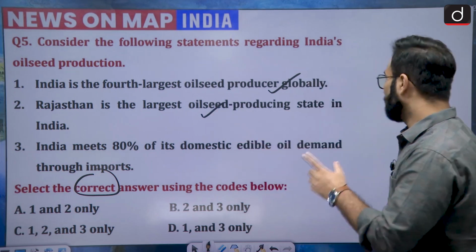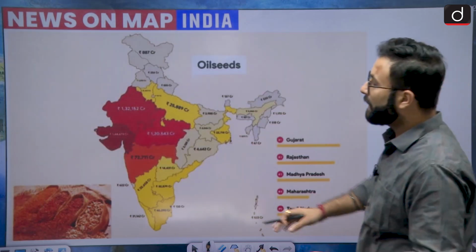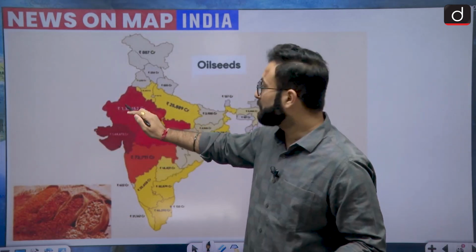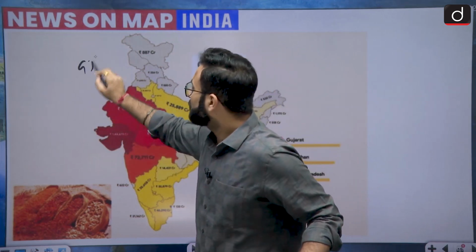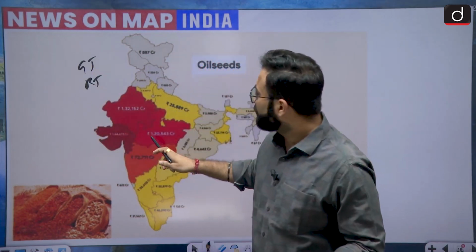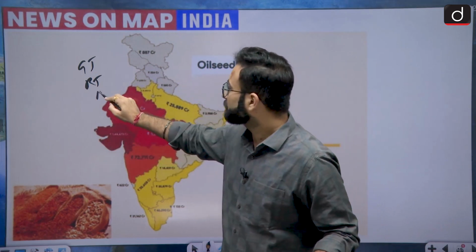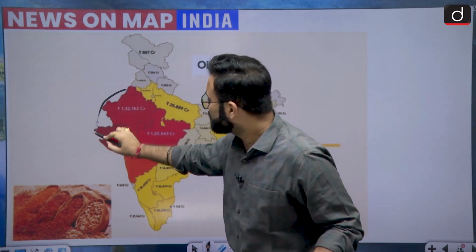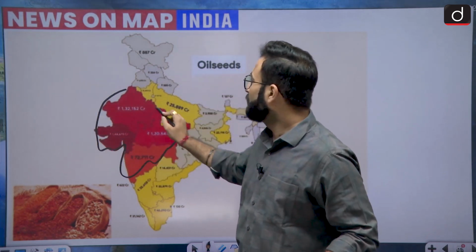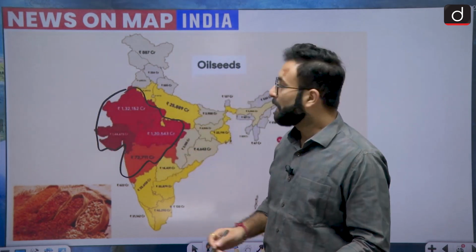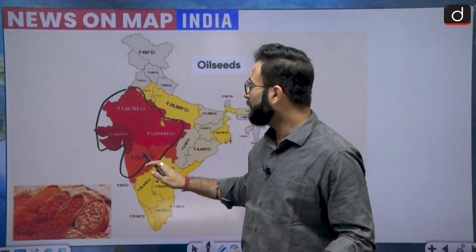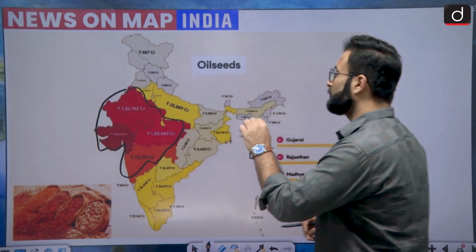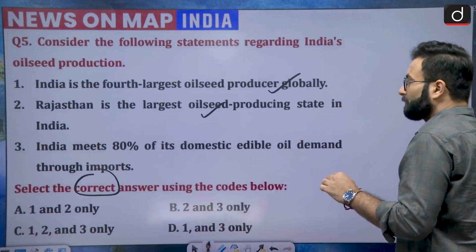Coming to the second one, Rajasthan is the largest oilseed producing state. That is also true. If you look at this particular map, you will be finding that maximum is there in Gujarat. Then we have Rajasthan, then we have MP, and then we have Maharashtra. So these are the areas where we can find the edible oil seeds. These are Rajasthan, Gujarat, MP, and Maharashtra, among the top producers.